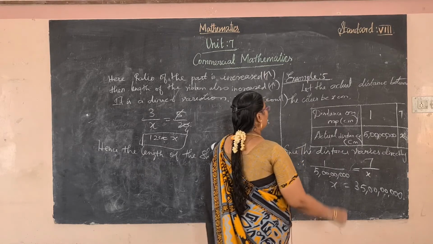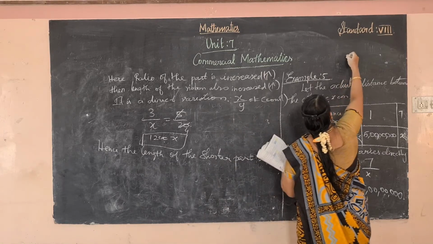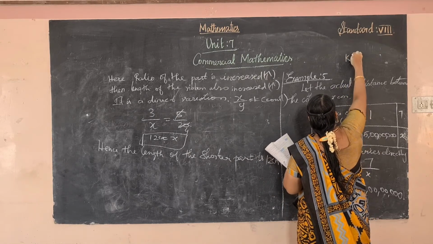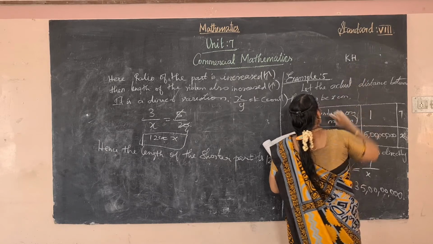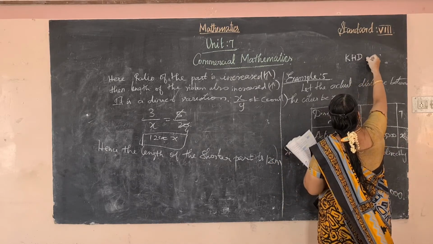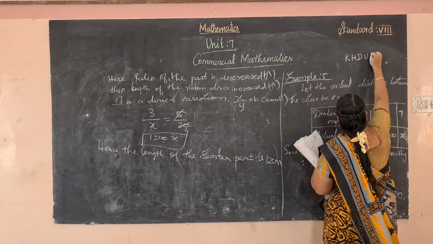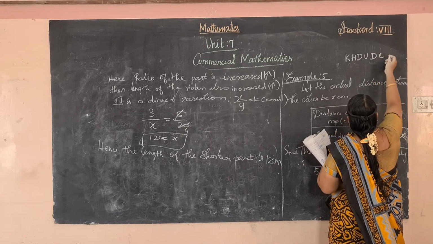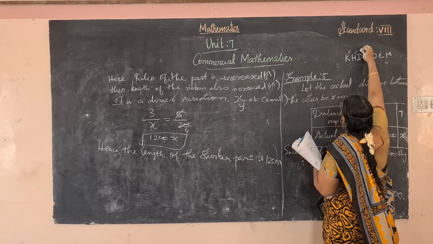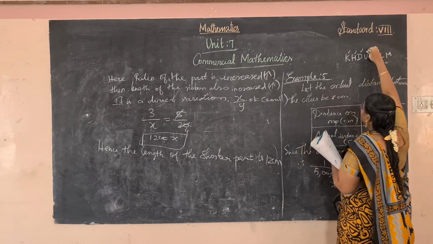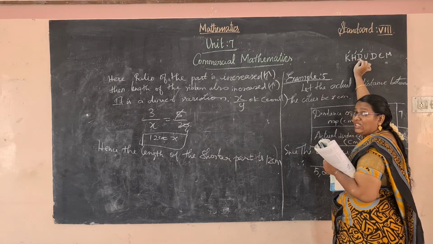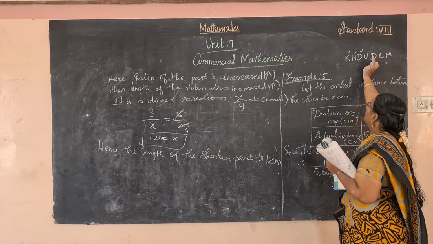Okay, listen, the conversion unit is King Henry. Okay, King Henry drinks usually dark chocolate milk. Kilo, hecto, deca, units, general units. What are the general units? Gram, meter, liter.